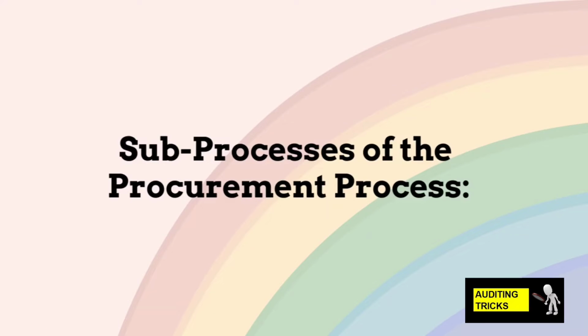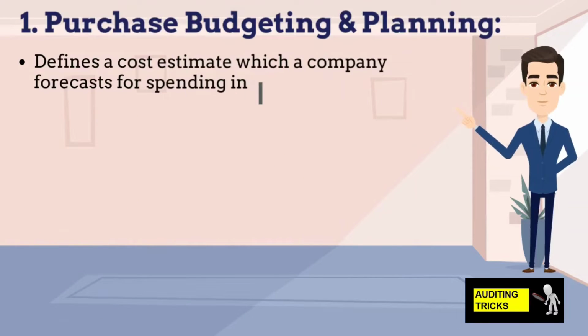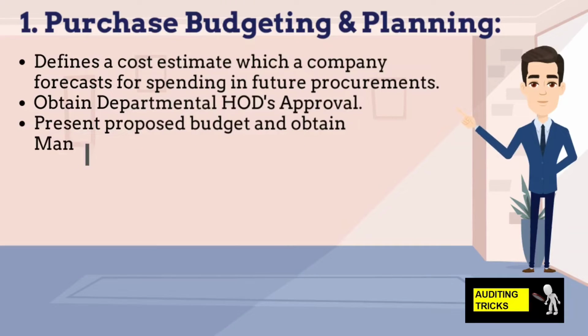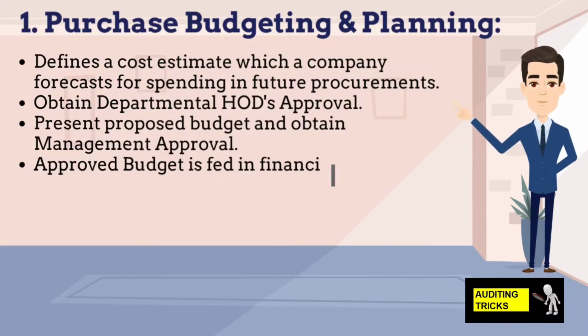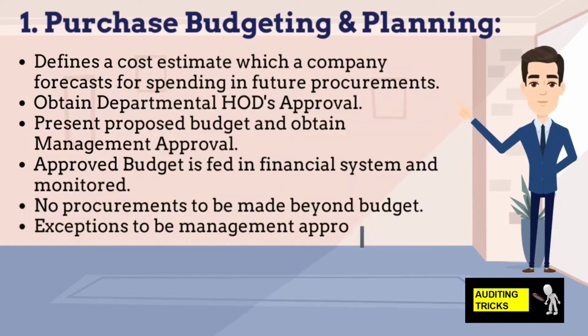Let's see in detail what activities and sub-processes are involved in the procurement process which an auditor should know. Purchase budgeting and planning. The procurement department is deeply involved in spending the company's money to satisfy the needs of various departments. In this stage, each department of the company defines an estimate of the cost which they forecast for spending in future procurements. After approval from respective department HODs and top management, the budget is shared with the procurement team and they ensure that all the procurements during the approval period were made within such approved budget only.